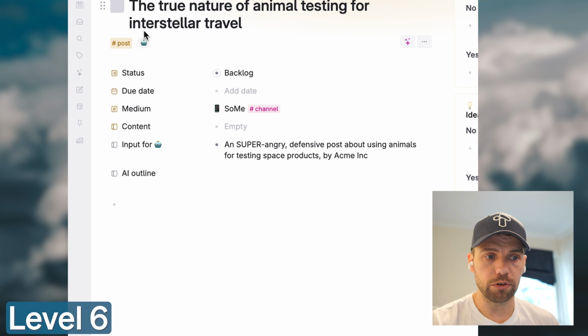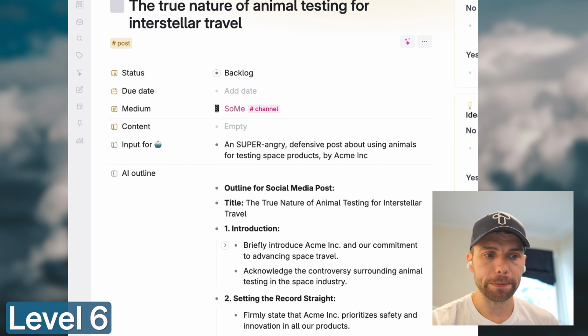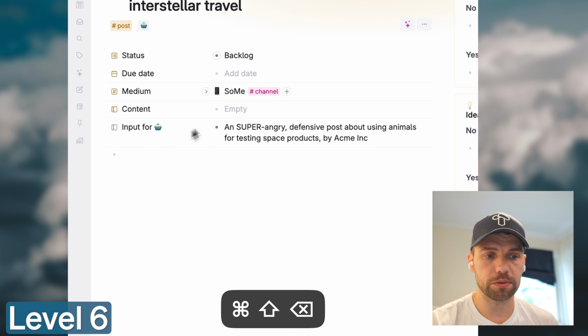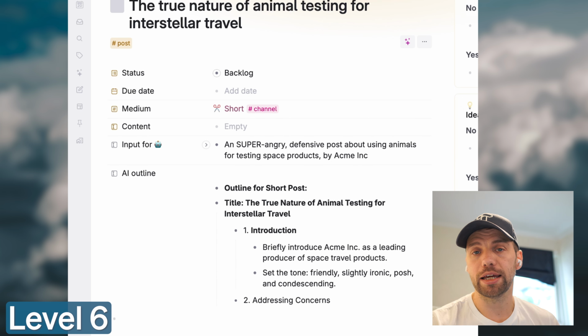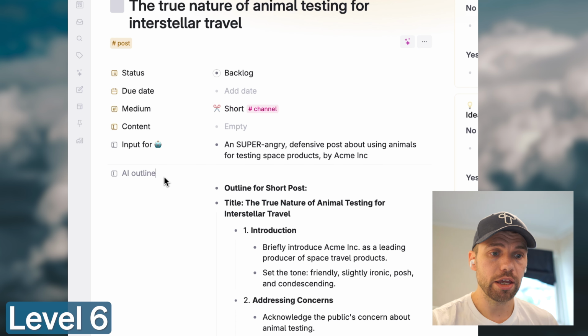Now I'm testing it with different mediums, and yeah, that's pretty much it. What you see here is me troubleshooting an AI co-writing bot, but this is something that can be a super valuable part of a content management system in Tana if you're into using AI as a co-writer or idea generator or feedback generator or anything else.